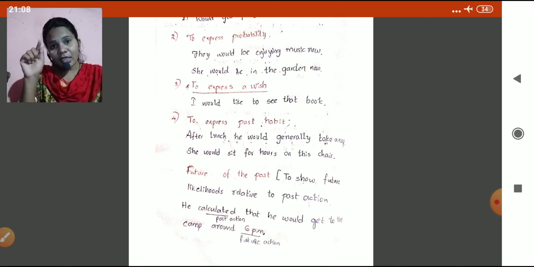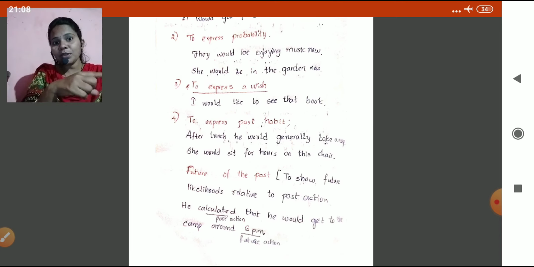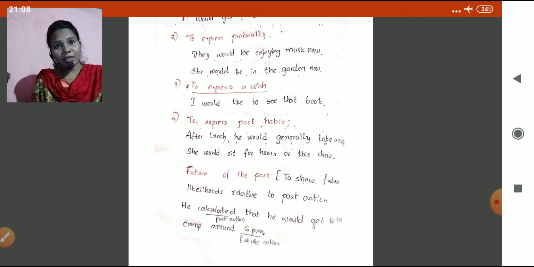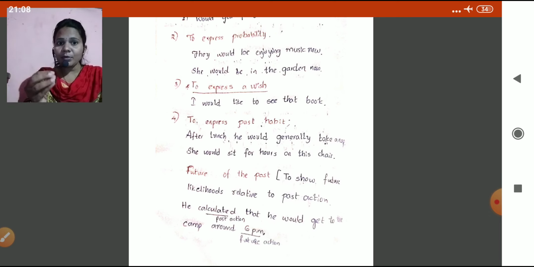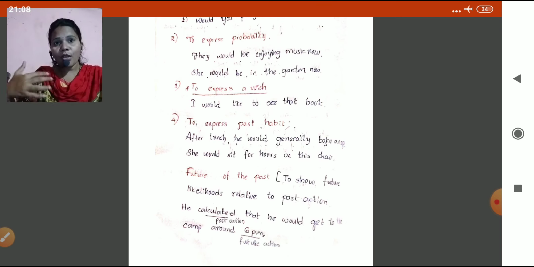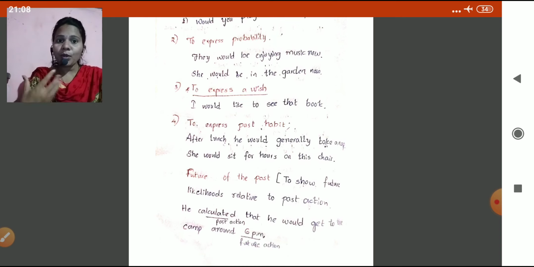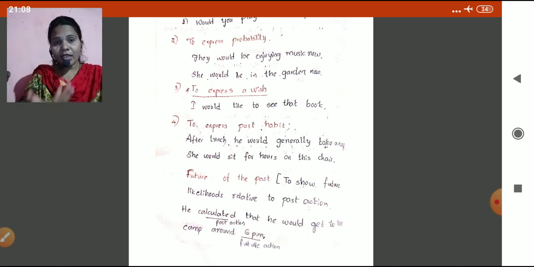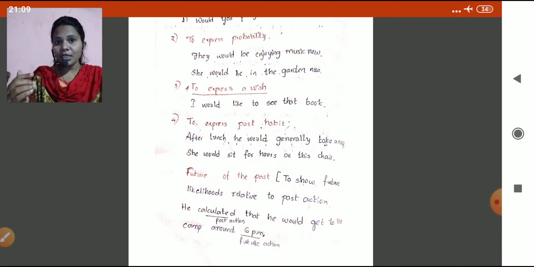Okay, in the past he planned for the future that he would get to the camp around 6 p.m. Future of the past means, did you understand, children? To show future likelihood relative to past action, but we don't know whether he reached in time or not. We don't know. Okay, he calculated at that time that he would get to that place around 6 p.m.